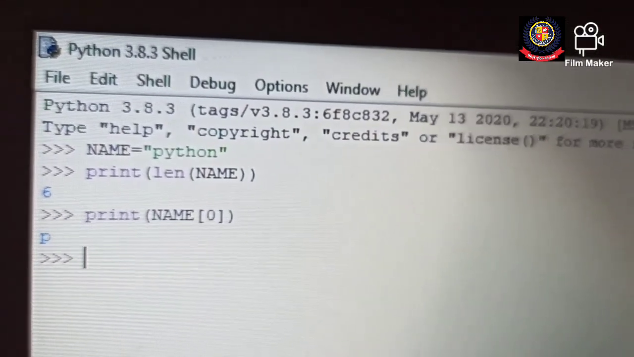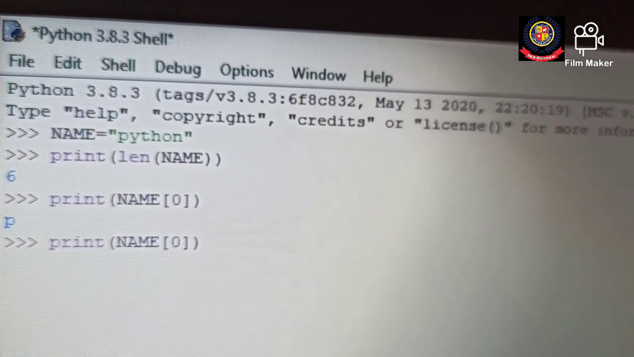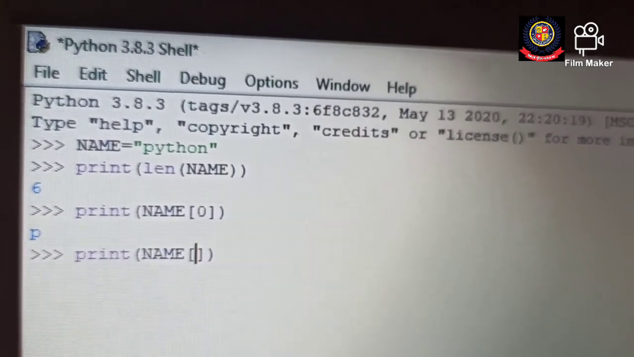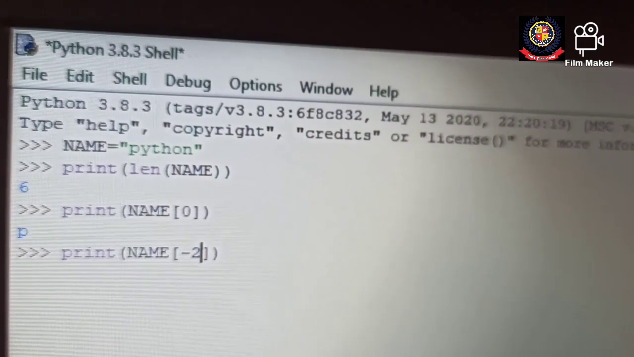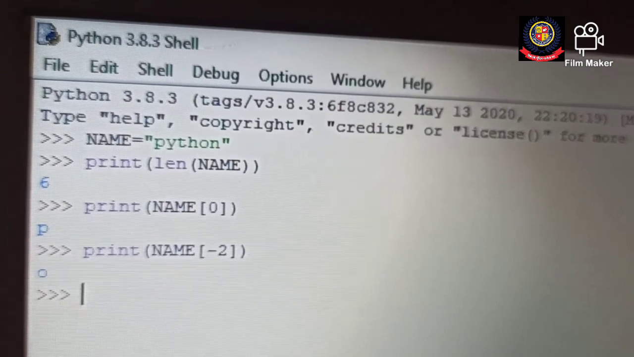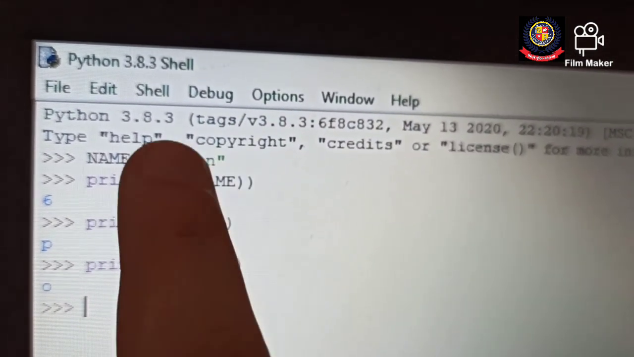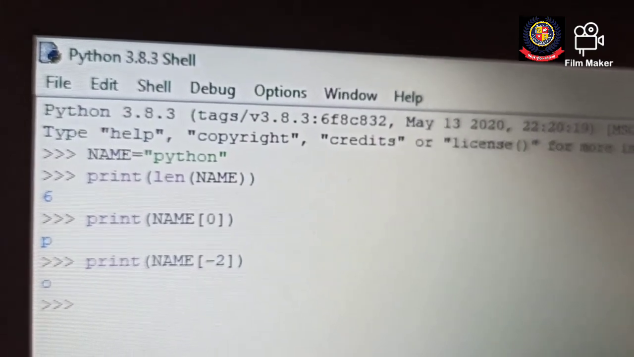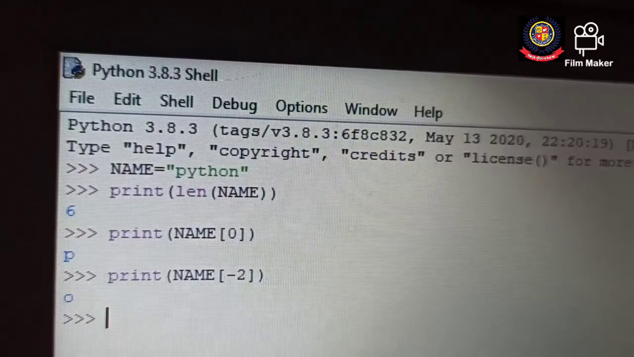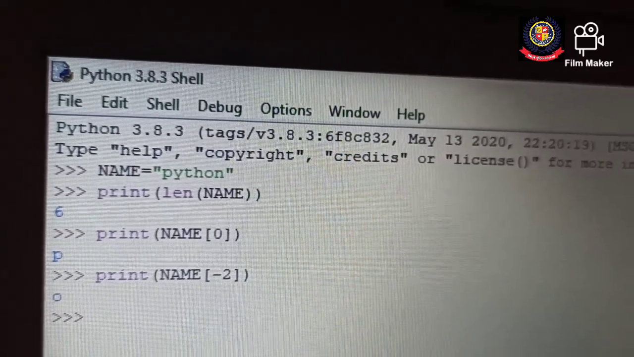Suppose instead of 0, I write -2. Let's check what output I get. It gives me o, because if I start from the backward side, the -1 position is n and the -2 position is o, so the answer I am getting is o. Clear? So here I have told you one more function, the length function.